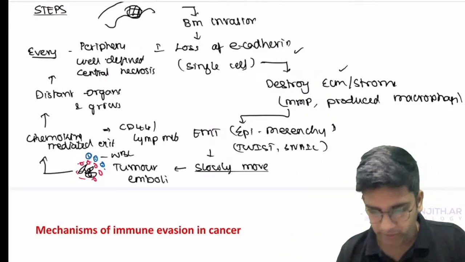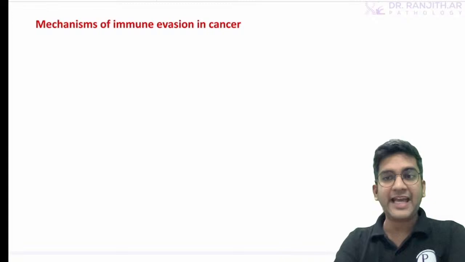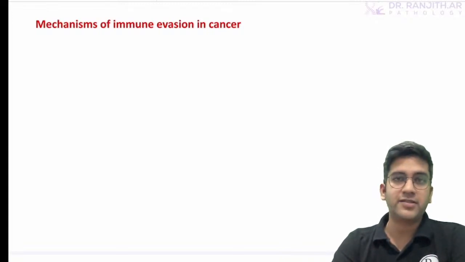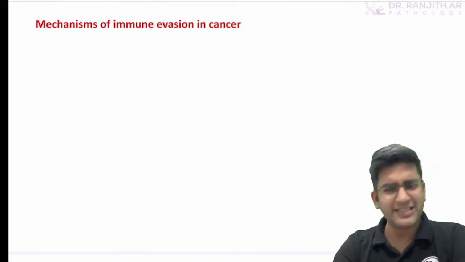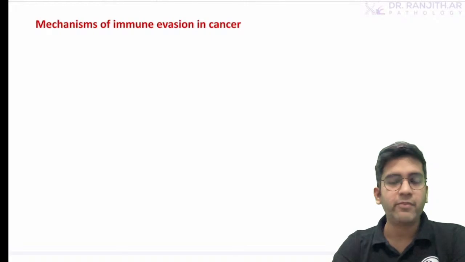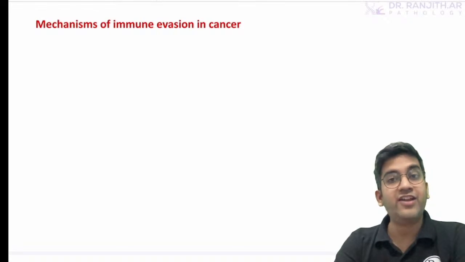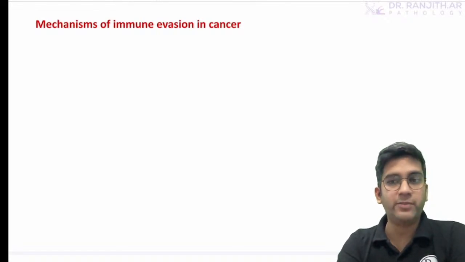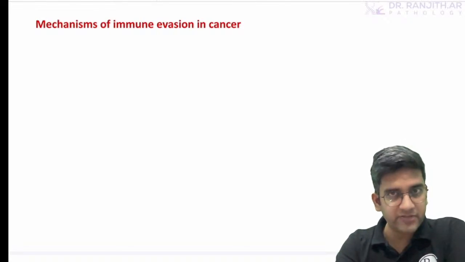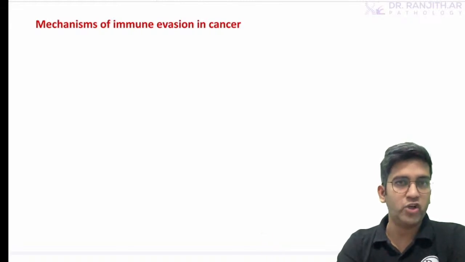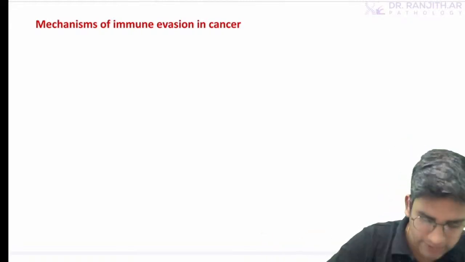Fine. Okay, next. Mechanism of immune evasion of cancer can easily come as a 5 mark. There's a very high possibility it can come as a 5 mark because this is what the entire world is talking about. The immune checkpoint inhibitors, how a tumor escapes the immune system, and the way it has evolved as a part of treatment is very, very important for us, right? So this can come as a 5 mark and it's a part of the molecular hallmarks of cancer, right? So how does a tumor escape?